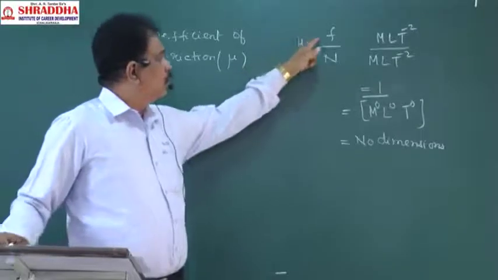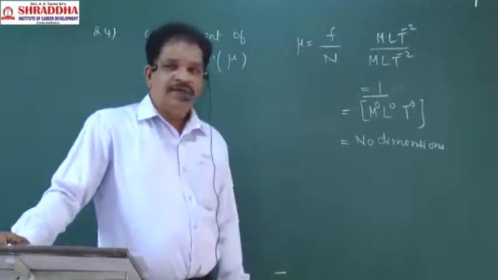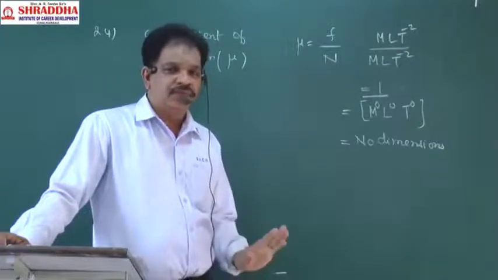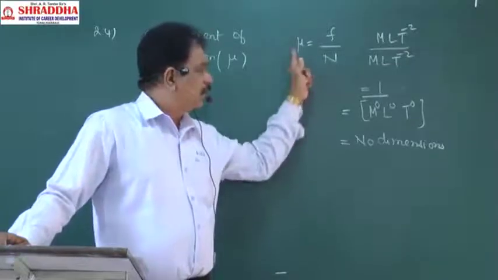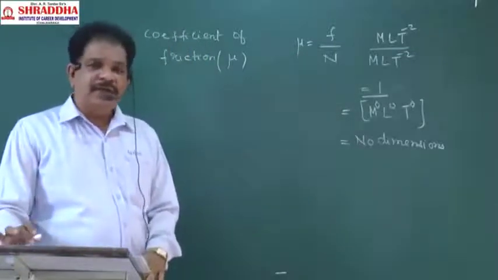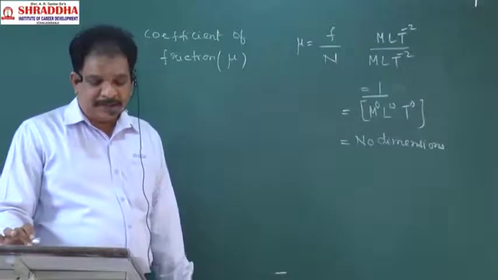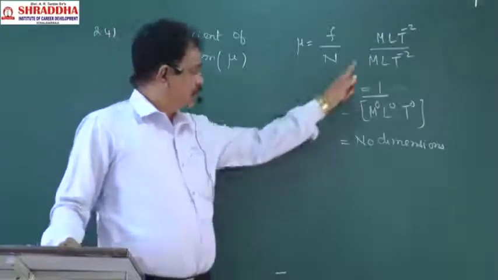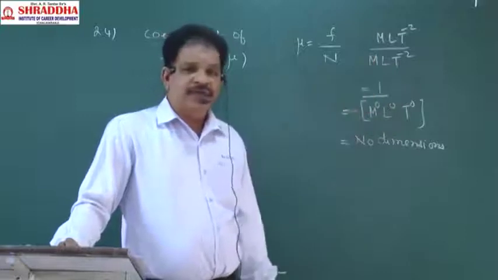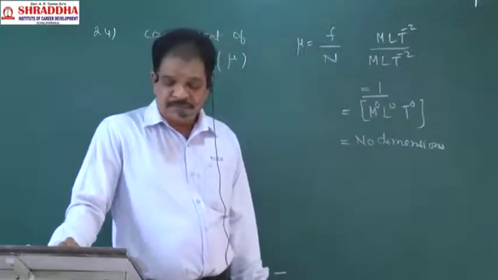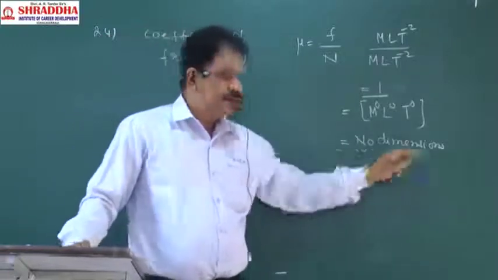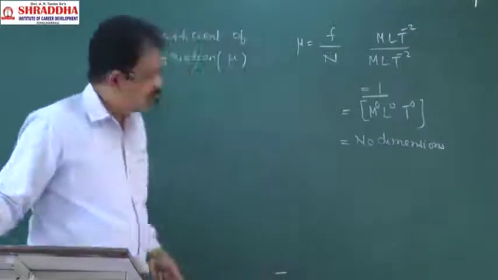Mu is equal to F by N. The ratio of frictional force and normal reaction is called the coefficient of friction. The frictional force has dimensional formula MLT power minus 2, normal reaction also MLT power minus 2, so we get no dimensions. Clear? Next.